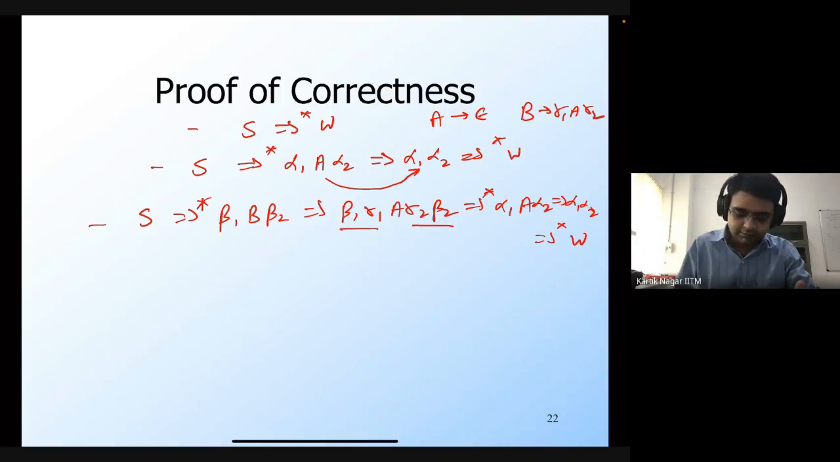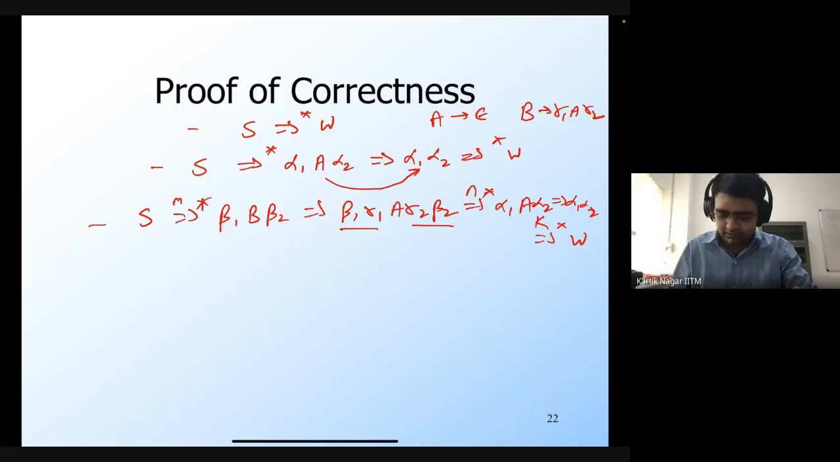So let's give some numbers as well. Let's say that it took m steps to go from S to this beta 1, B, beta 2. And then we have just one step here, and let's say it took n steps to go from beta 1, gamma 1, A, gamma 2, beta 2 to alpha 1, A, alpha 2. And then from alpha 1, alpha 2, it took k steps to go to W.